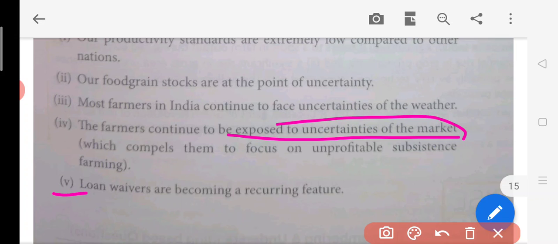Then loan waivers are becoming a recurring feature. Loan waivers mean that some loans taken by the farmers cannot be repaid. That is another problem in this field. This is another failure of the green revolution, because some farmers who have taken loans are not able to pay them back to the banks. And if they go for a loan again, that money again cannot be paid back, so the banks are also not giving them proper funds. This is a failure in the case of the green revolution.